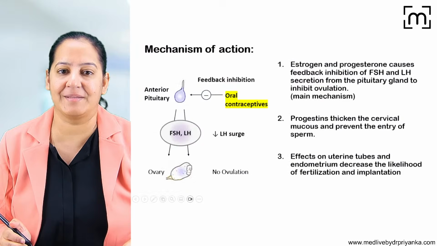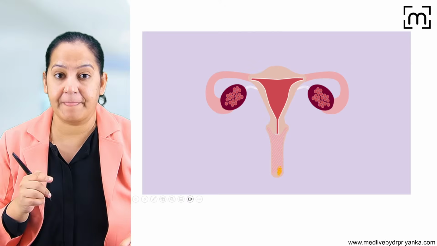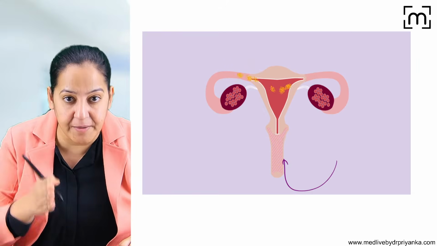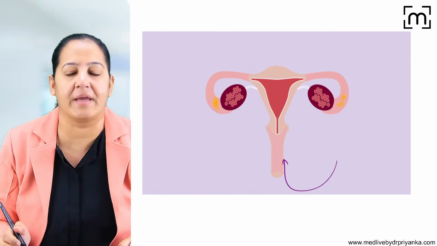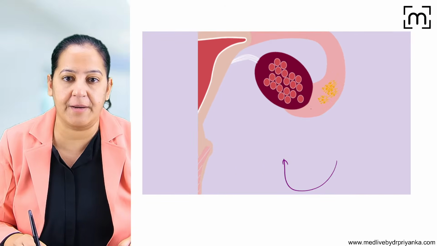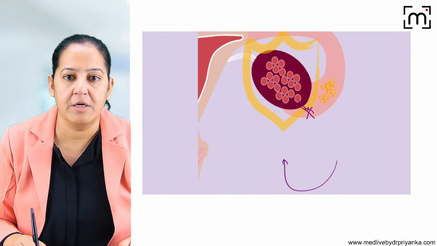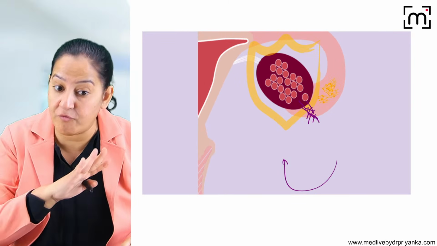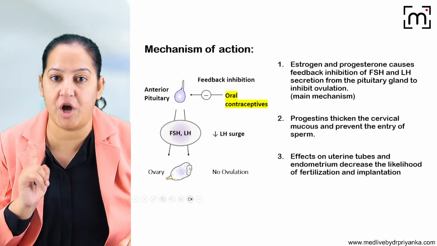So these are the three mechanisms. You can see here the sexual intercourse is taking place and the sperms are going. Even though the sperms are going, you can see here ovulation does not take place. You can see the ova cannot come out. So the main mechanism is inhibition of ovulation. How many of you got it?